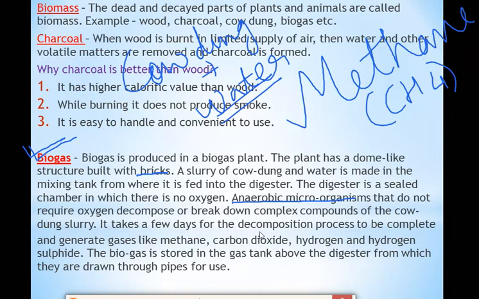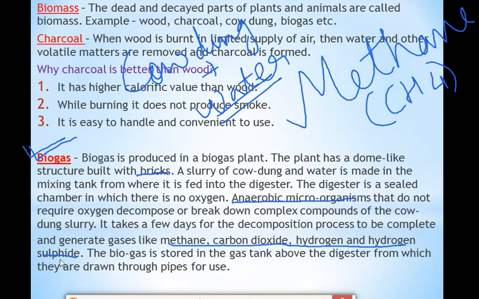It takes a few days for the decomposition process to be completed and generate gases like methane, carbon dioxide, hydrogen and hydrogen sulfide. When the decomposition process occurs, many gases will be generated. And what are the names of those gases? Methane, carbon dioxide, hydrogen and hydrogen sulfide.